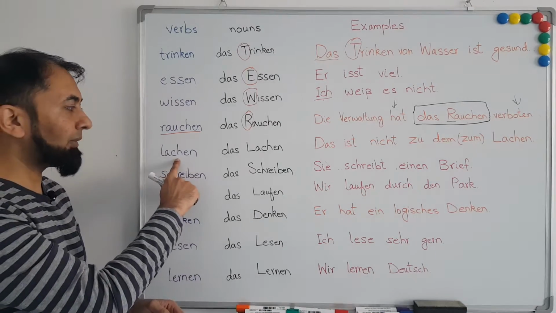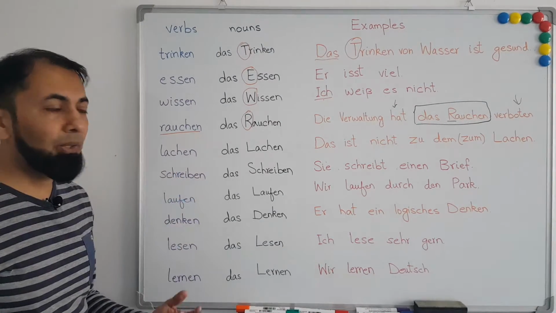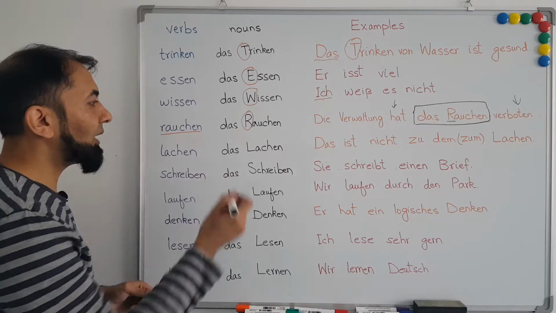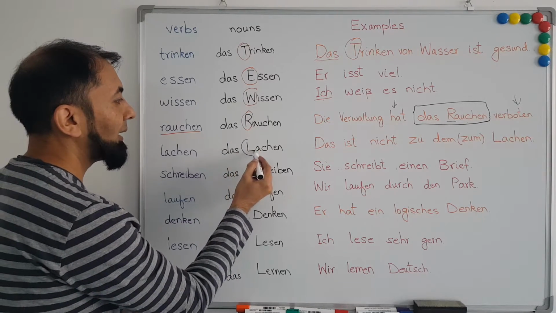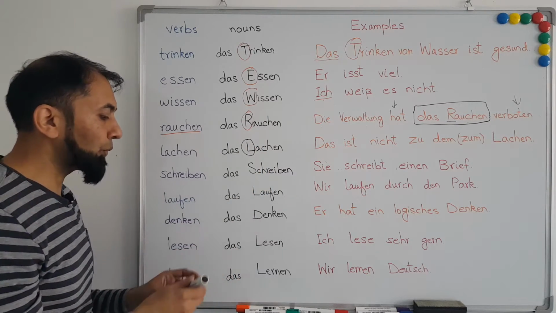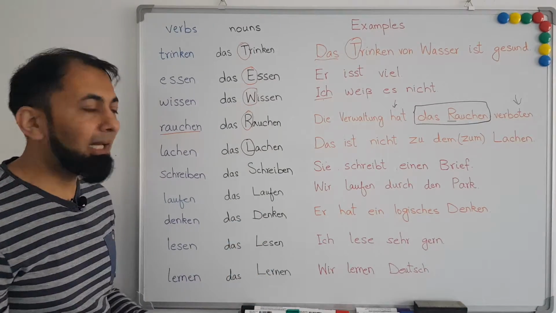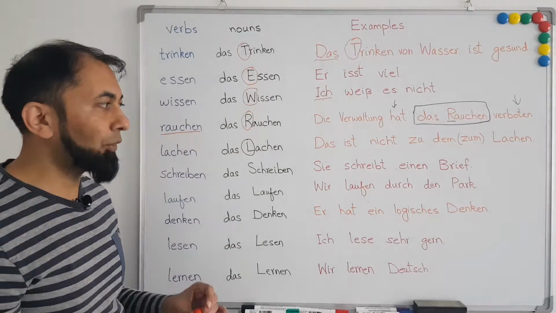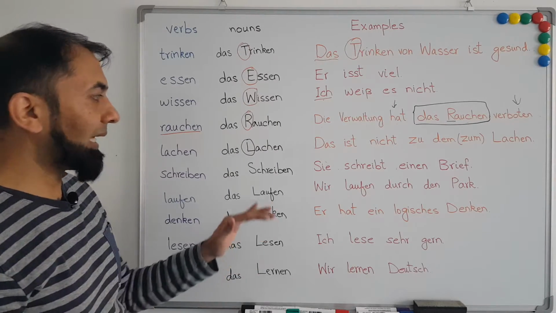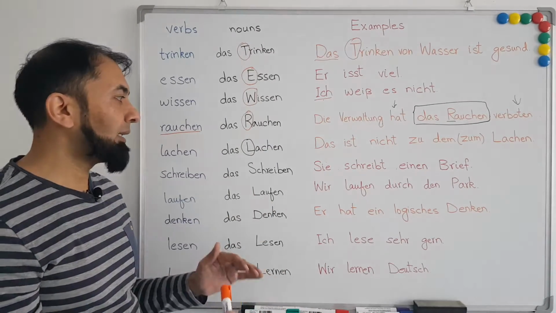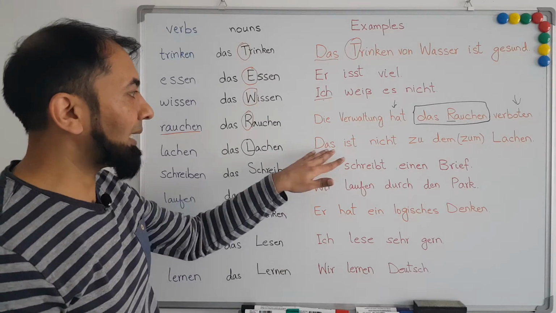Next is the verb lachen. Lachen means to laugh, and the same verb can also be used as noun. If we want to use it as a noun, then we have to start Lachen with a capital L and we have to treat it as a neuter noun. In this example, I have taken lachen as a noun. So let's look at the example.